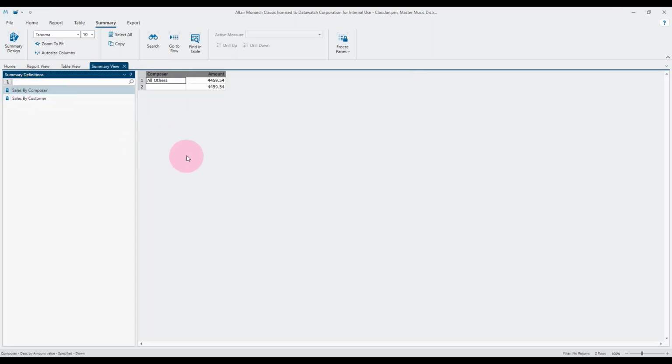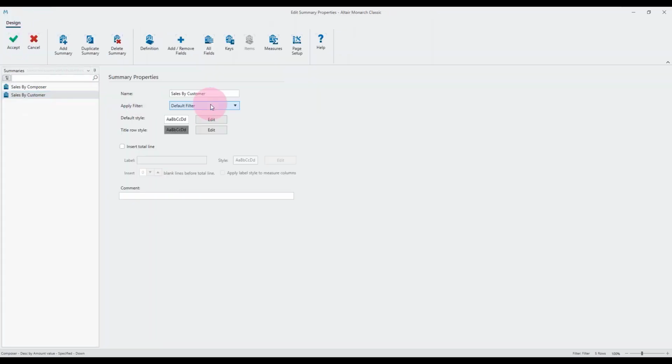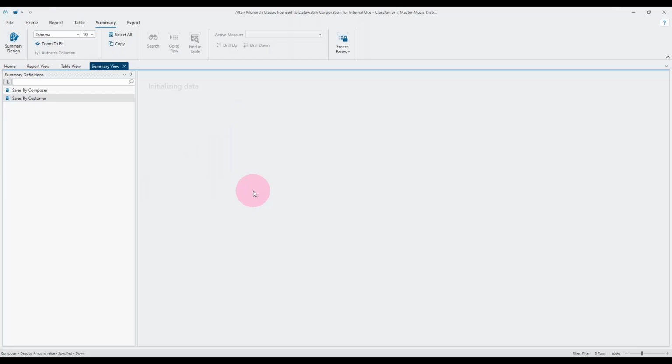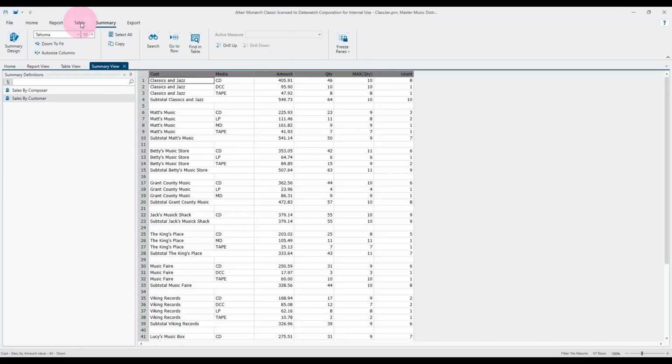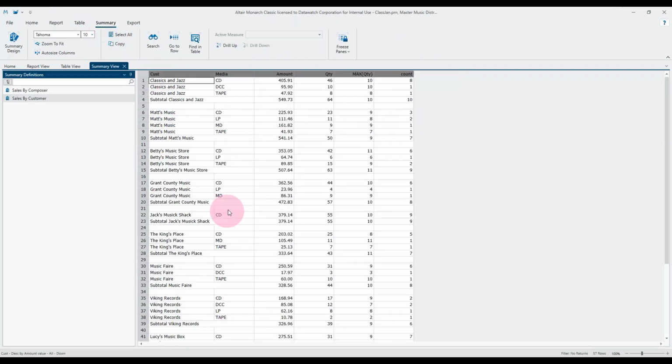So this summary, maybe I didn't, must have set that on there as well. So let me go in and change that. Leaving it on default filter means whatever I have in the table is going to have an impact. So we saw it went down from all customers just to that individual Betty's Music Store. If I specifically choose the no returns here, for example, even though my table only has the unnamed filter in here, the summary still contains records from all customers.